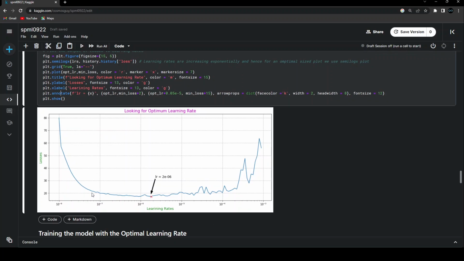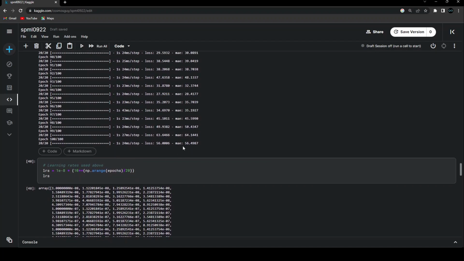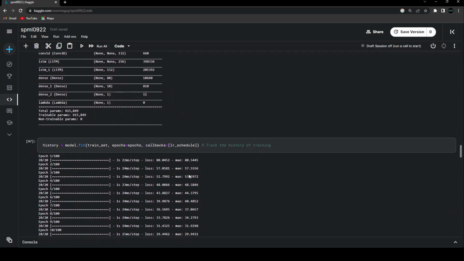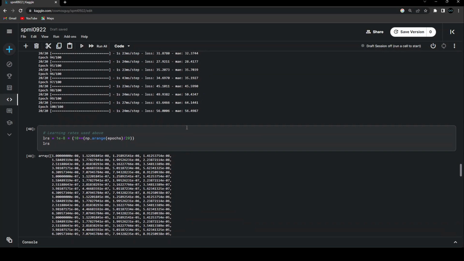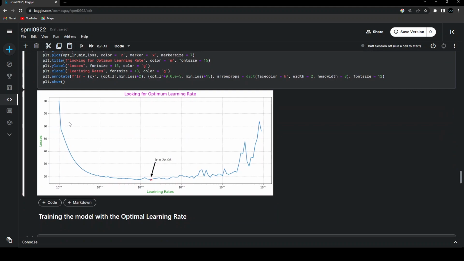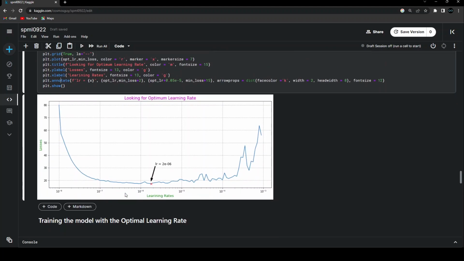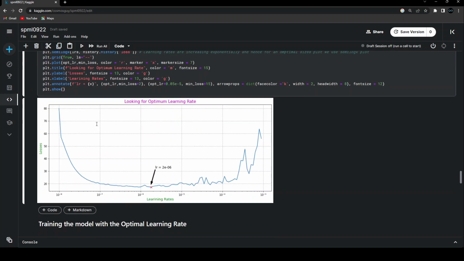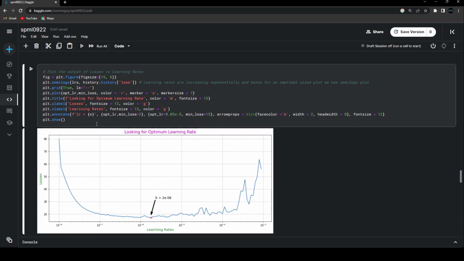And yeah, that's it. I'm not doing any changes to the losses. The losses that we were getting were starting from around 80 and going all the way till 56.48. So we can see that starting from 80 and going till 56 point something, right? So I'm not doing any changes with the y-axis, but for the x-axis, I am doing this change. And you can just try to look into how your graph looks without the semilogx and with the semilogx, and you will be able to see the difference. So that's about the plotting part.